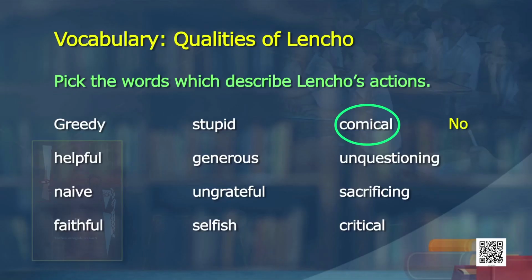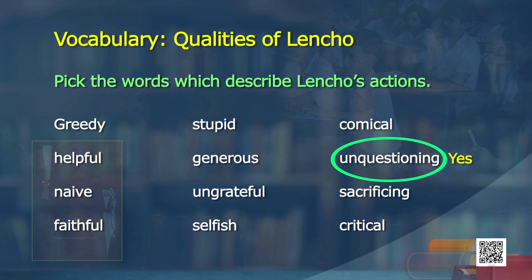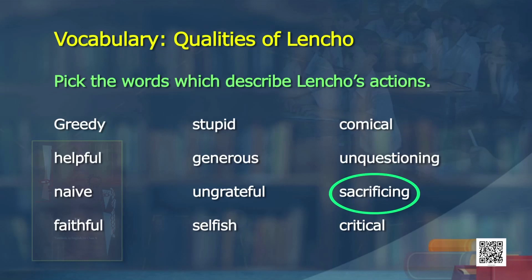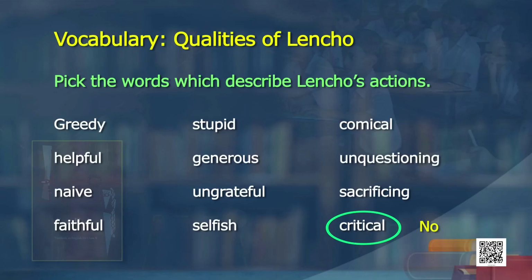Okay, he was not selfish, I leave it at that. So, was he comical? No, he was not comical. He was serious, very serious. Was he unquestioning? Yes. Okay, he was unquestioning. Was he sacrificing? Yes, for his family. Okay. Was he critical? No. Okay. So, he was also not greedy.